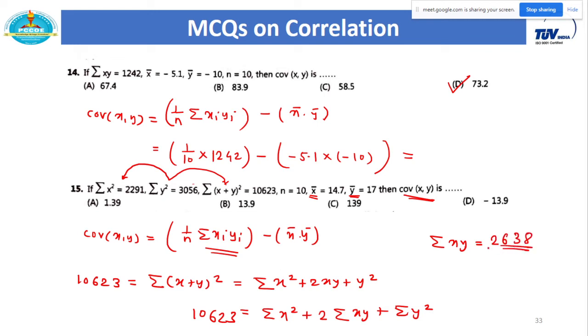This is my answer. So summation of xy is 2638, and now total number of observations are 10. So 1 by 10 multiplied by this value minus x bar y bar will give the final answer. In this way we can solve this question number 15. I will share the whole answer key with you. I think this answer is 13.9.